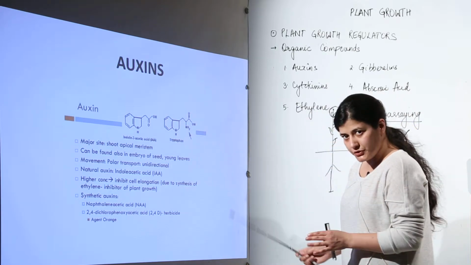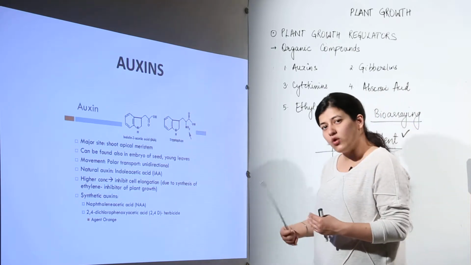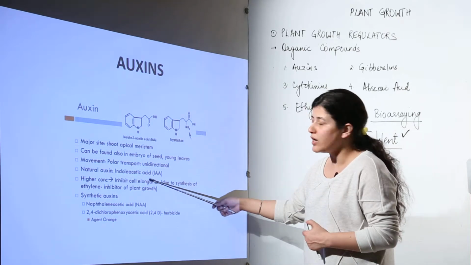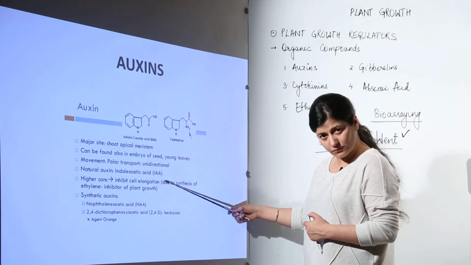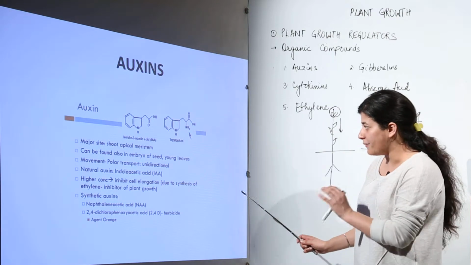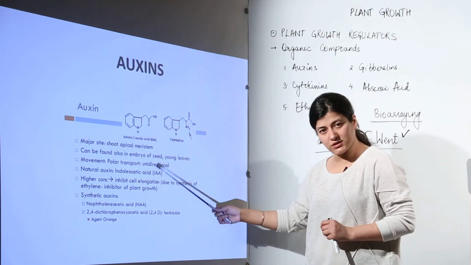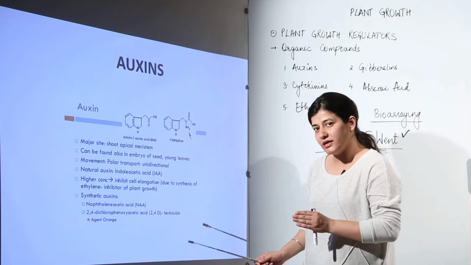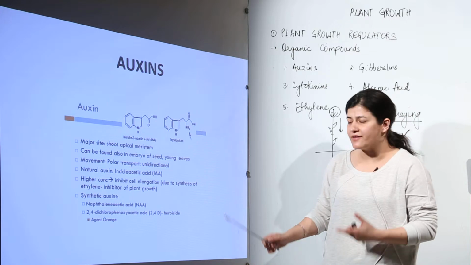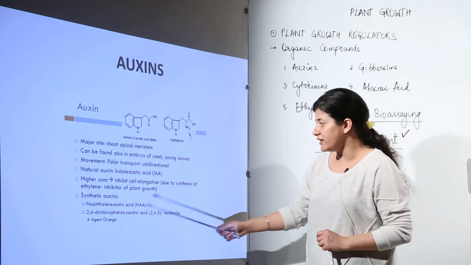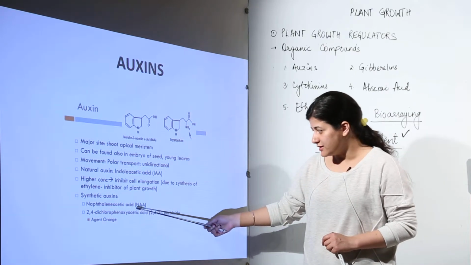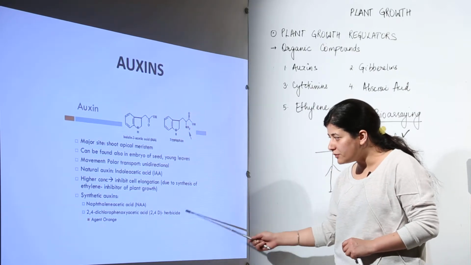Now I told you that they are naturally formed or synthesized synthetically. The natural auxin is indole acetic acid, IAA. Few of the synthetic auxins, you have to remember these names just by cramming. Indole acetic acid is the auxin naturally synthesized within plants, and over time horticulturists and other agriculturists have synthesized auxins synthetically as well, among which we have NAA, naphthalene acetic acid, and 2,4-D, which is a herbicide.